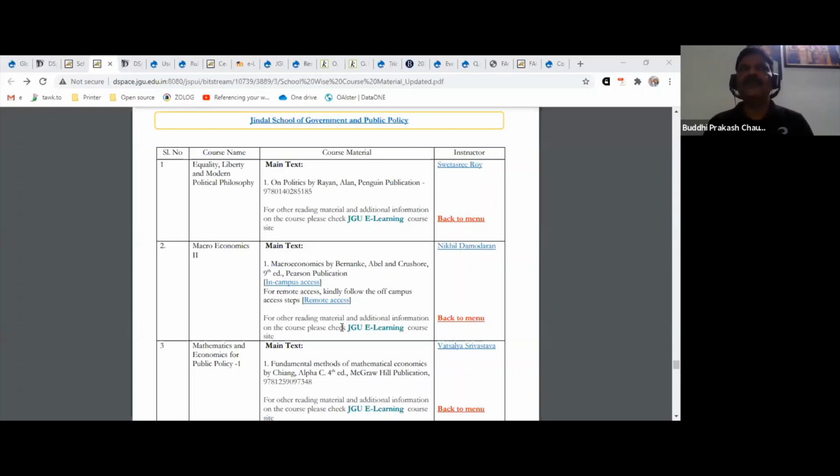Okay, there may be very few resources which are accessible through user ID and password. For example, right now, Manupatra requires a user ID and password. Another source, EPW, will require a user ID and password. So very few resources require a particular user ID and password. Most of the resources otherwise are available on IP access. So you just have to click on in-campus access or remote access. That's it. Nothing else.